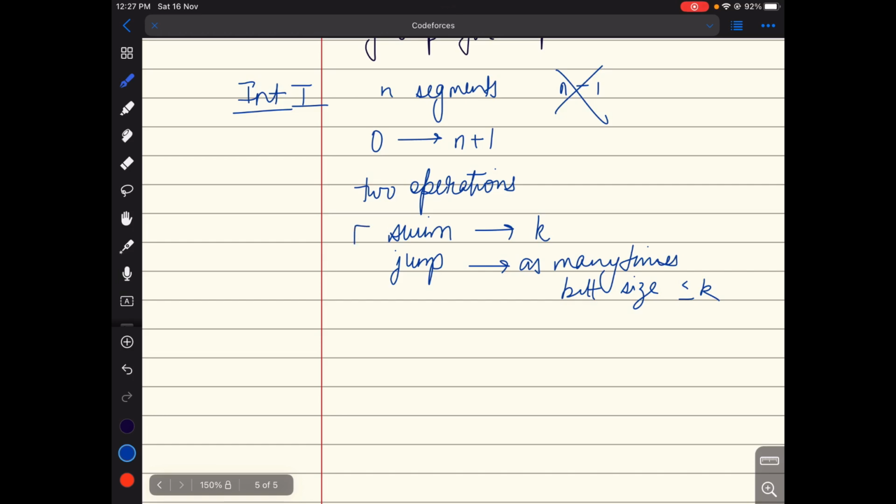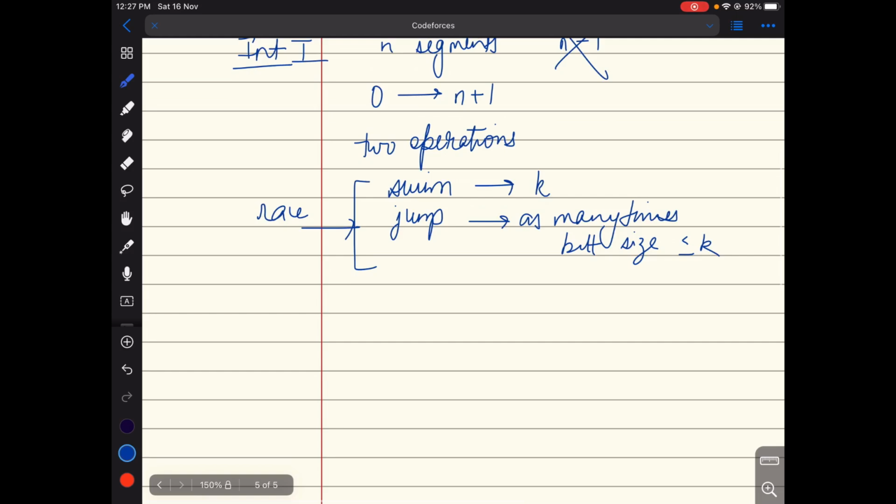Clearly, if you have a look, the swim is the race condition over here because we have only limited chances to swim. Now, let's take an example. If we are at a log and we can swim, and then there's another log, would it be better to swim or to directly jump to the log if possible?